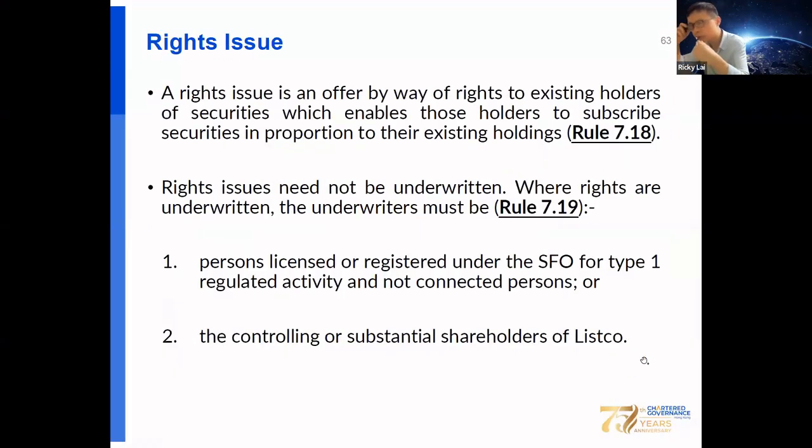Okay, and also you should know rights issue for the listed company, how to raise capital. The rights issue is the offer by way of rights to existing holders of securities, which enables those holders to subscribe for securities in proportion to their existing holding. Rights issue need not be underwritten. Where the rights are underwritten, the underwriter must be a Type 1 SFO licensee or the controller of substantial shareholders.